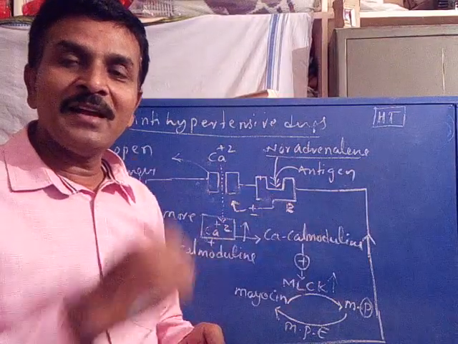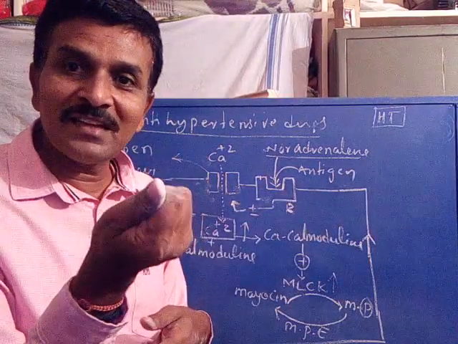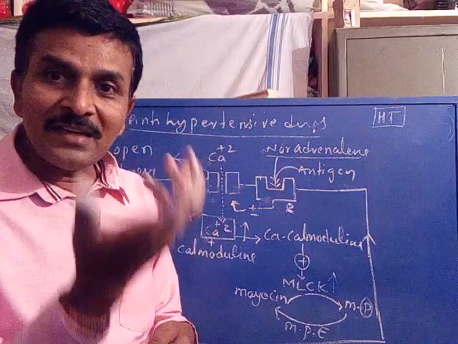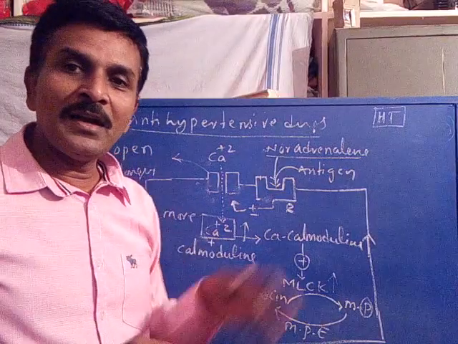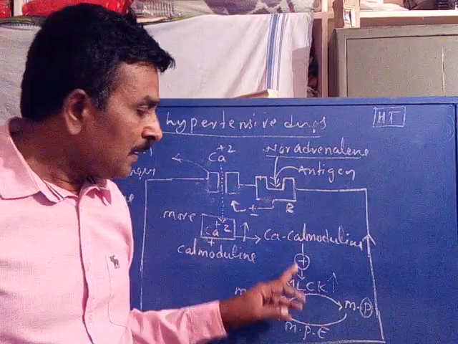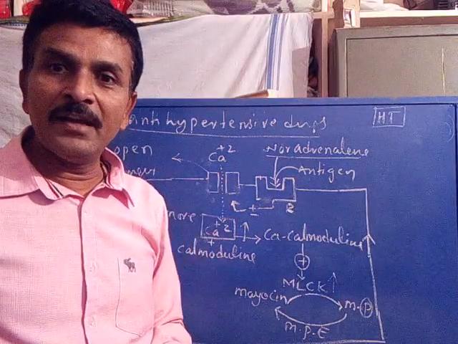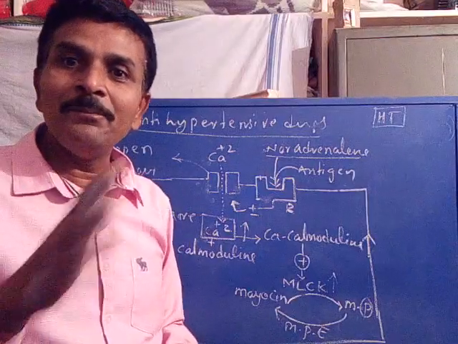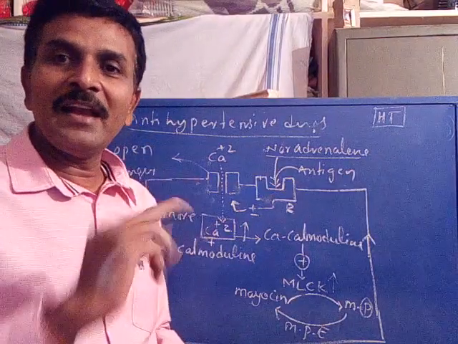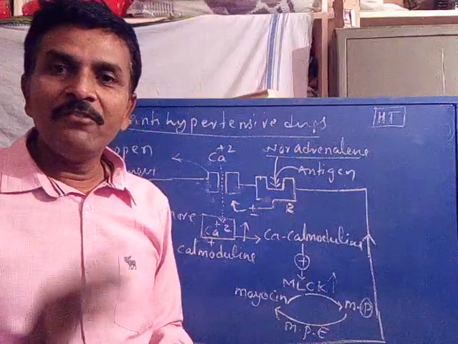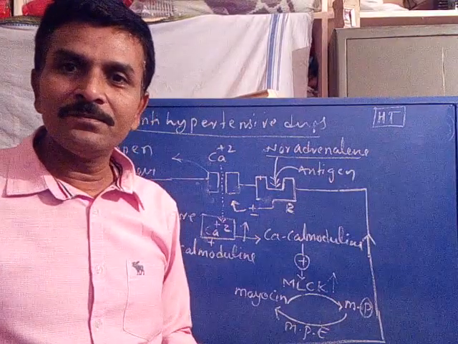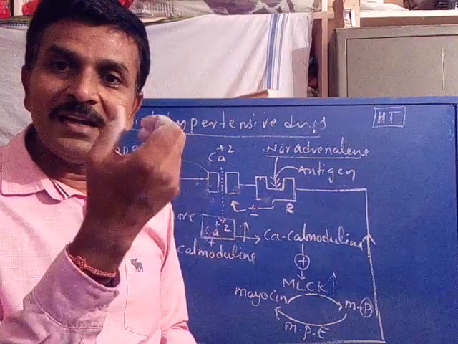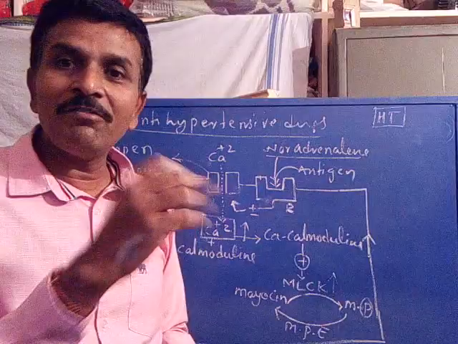What happens to the forward reaction? The forward reaction causes constriction of blood vessel. Relaxation leads to what? Backward reaction. Now under this condition where the MLCK enzyme is more activated, causing more phosphorylation of myosin into myosin phosphate, the rate of forward reaction increases. When the rate of forward reaction increases, what happens? Constriction of blood vessel for a longer time